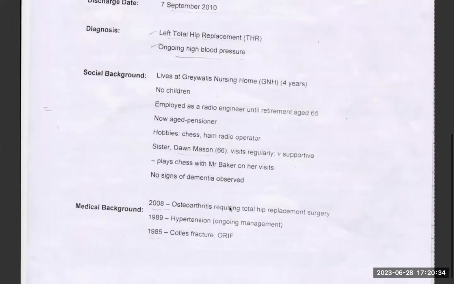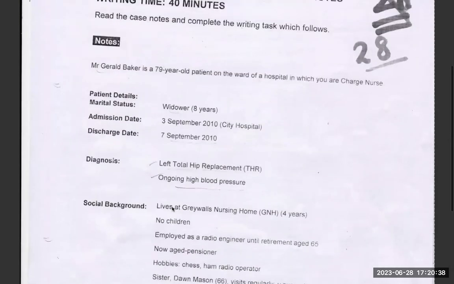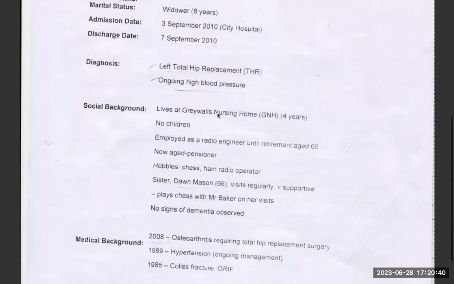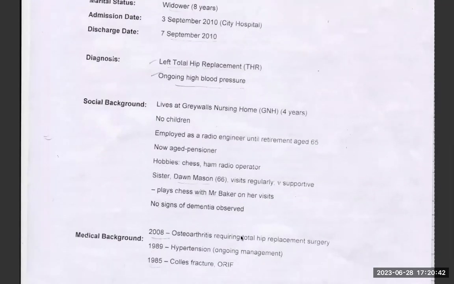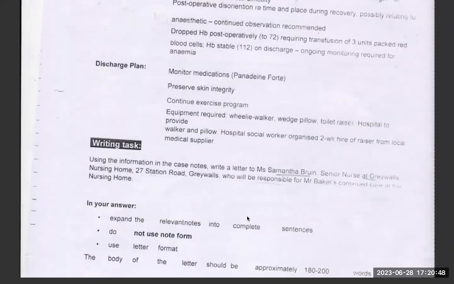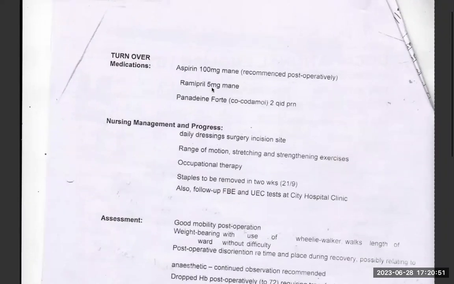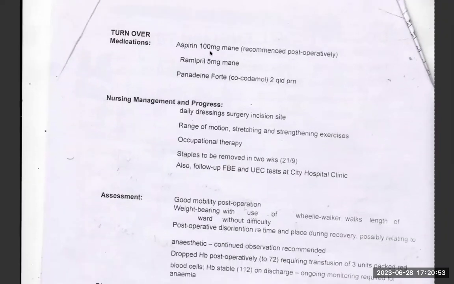Osteoarthritis requiring total hip replacement surgery was diagnosed in 2008. And what is the current date? 2010. So 2 years ago he was found with osteoarthritis, for which he needed total hip replacement. I don't need anything from it. Medications I don't need at the moment, but aspirin, ramipril and Panadol are the 3 medications which are going on. Nursing management and progress.